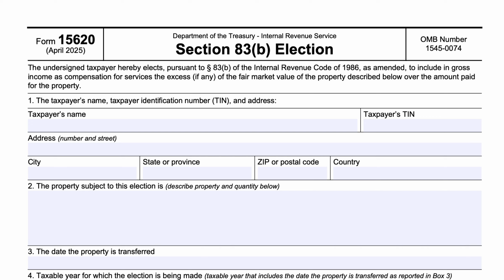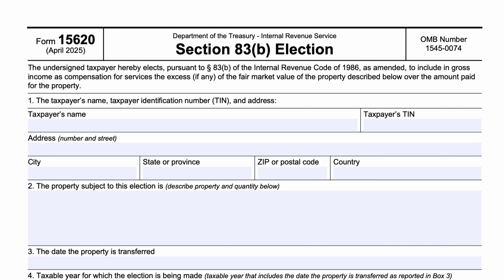A lot of people might work for a company where part of their compensation package includes stock grants or RSUs, and they don't know how to treat that particular grant. There's a couple ways that you can do it. First, you can simply recognize the income when those shares or those options vest. A typical vesting period might be 3 years.